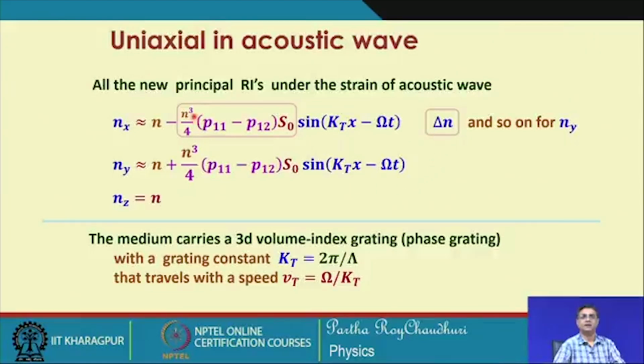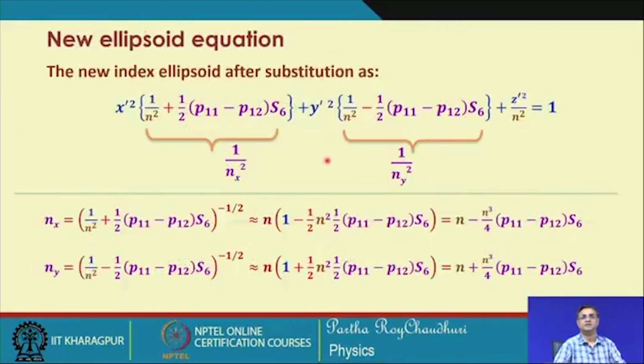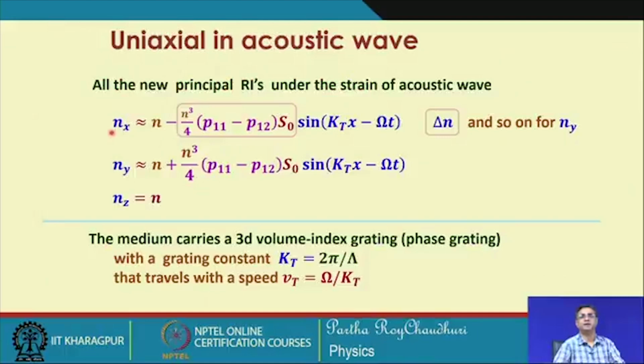in detail, is that in this term we can replace S 6 by the original quantity, that is S 0, the waveform of the strain wave equation, S 0 sin of k t minus x minus omega t, and this is the peak change in the refractive index, which we can call delta n.